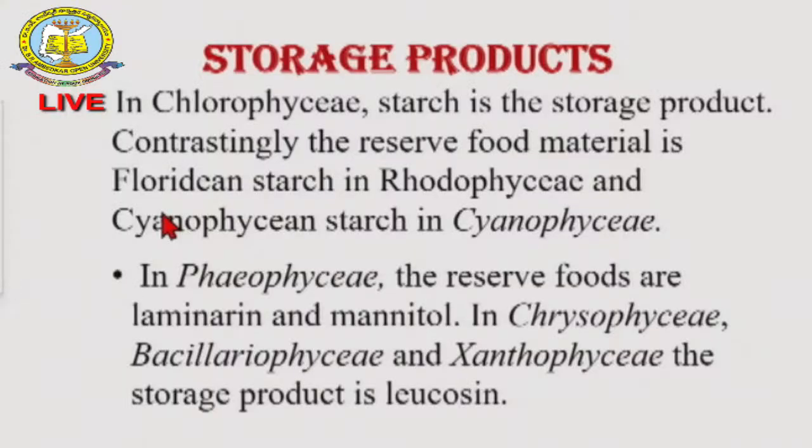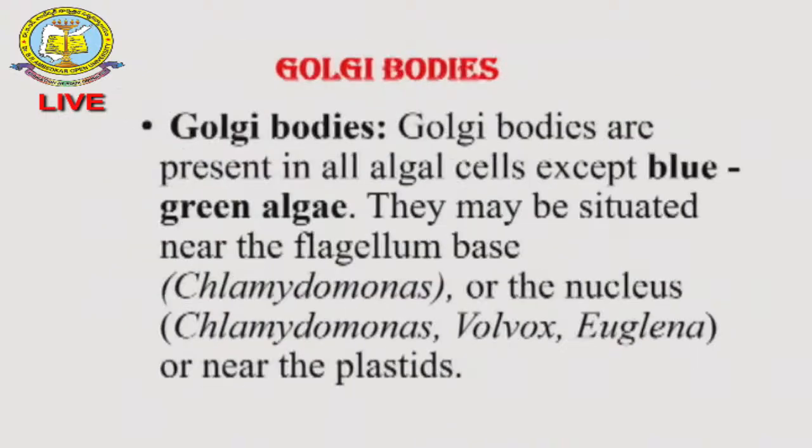In the Phaeophyceae, the reserve food material, as I told you, is laminarin and mannitol. In Chrysophyceae, Bacillariophyceae and Xanthophyceae, leucosin is the very important food product.